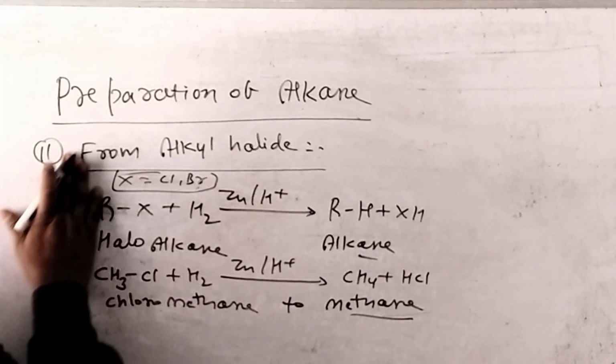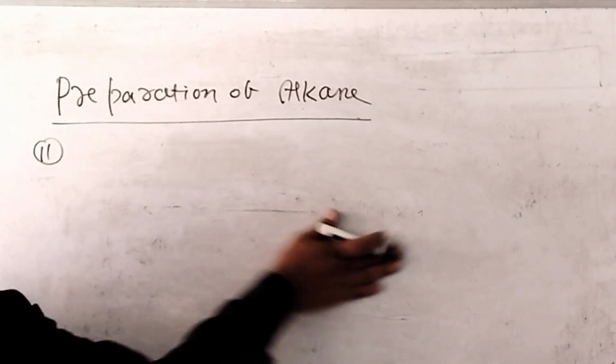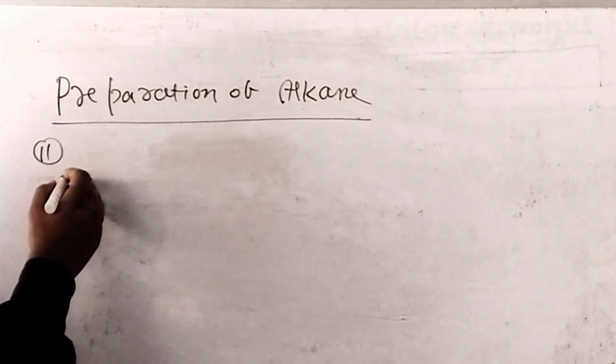Now the next method is from the Wurtz reaction.